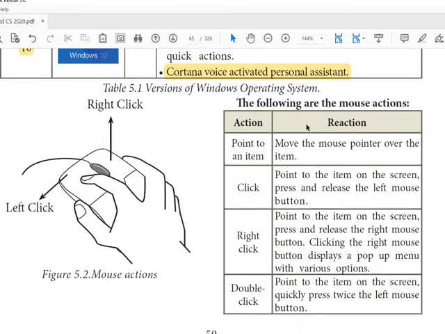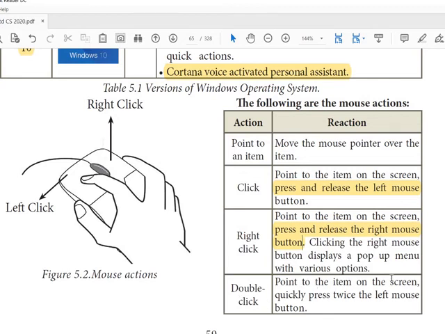With the mouse, which is an important input device, point to an item. You can easily select by moving the mouse pointer over the item. Click: point to the item on the screen, press and release the left button. It's a 3-mark question. Right click: point to the item on the screen, press and release the right mouse button. Clicking the right mouse button displays a pop-up menu with various options.